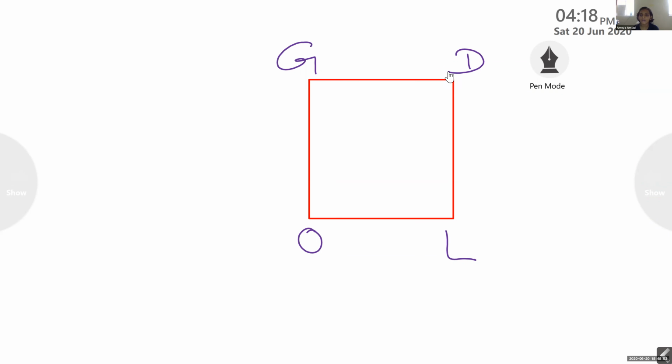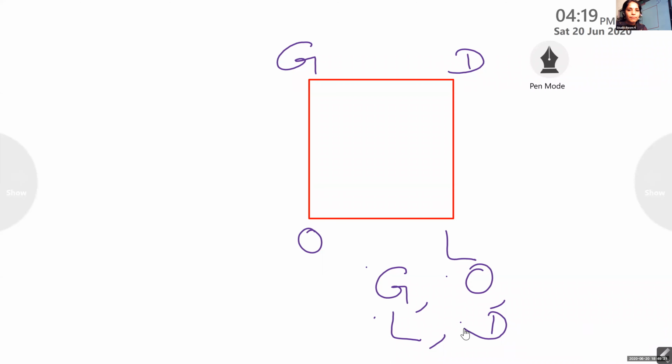GOLD. Can you name the vertices of this? Vertex G, vertex O, vertex L, and vertex D. I hope you understood about the corner, the vertex.